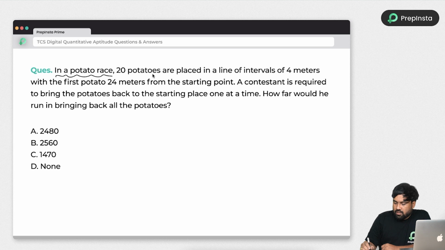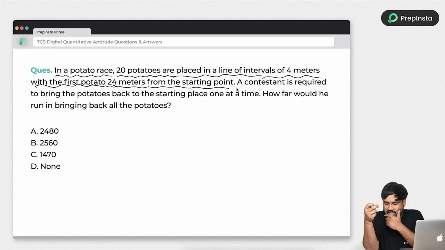In a potato race, 20 potatoes are placed in a line of interval 4 meters with the first potato 24 meters from the starting point. Okay, so whenever I am reading the question, I am making the data also. Why? Because the question seems little lengthy, right? So whenever you have it more than 3 to 4 lines, don't read the question.